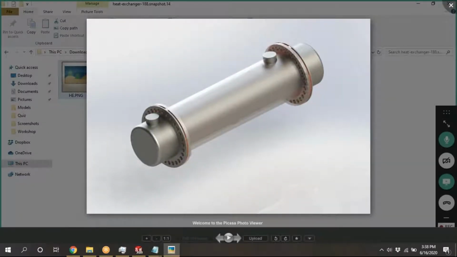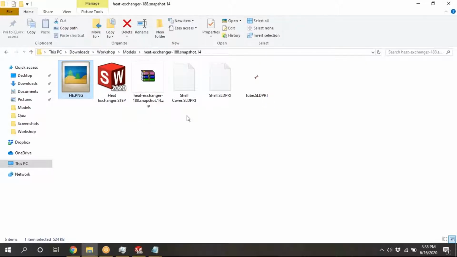This is the assembled heat exchanger. In total there are 3 parts. We will open one of them. This is the shell tube, and this is the shell cover. After downloading, you get this zip file, and you need to extract it.